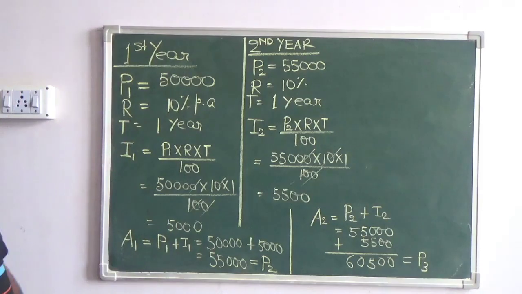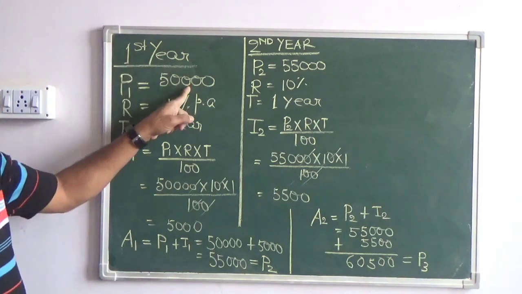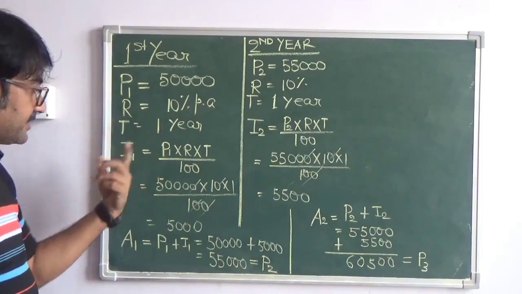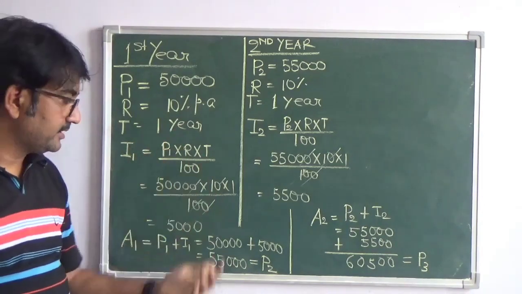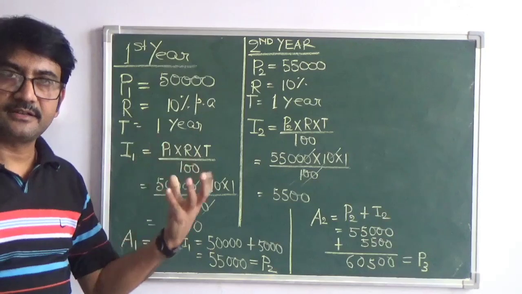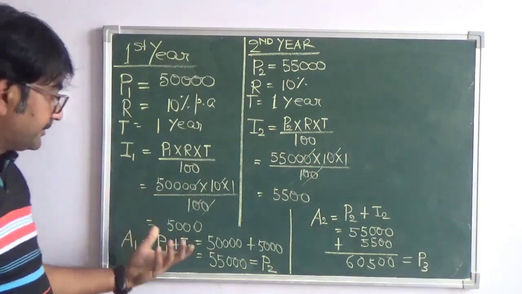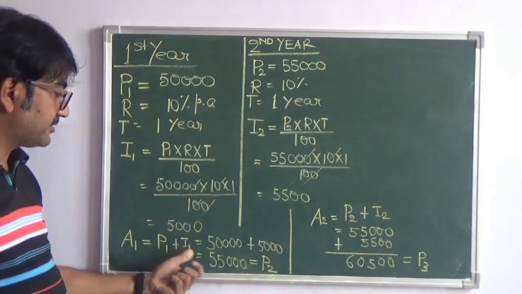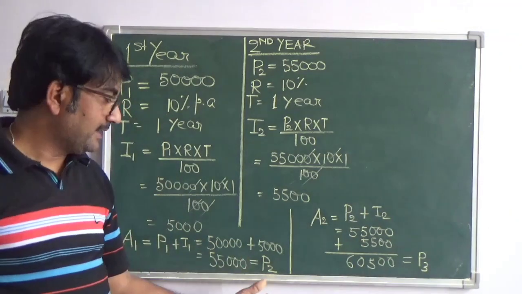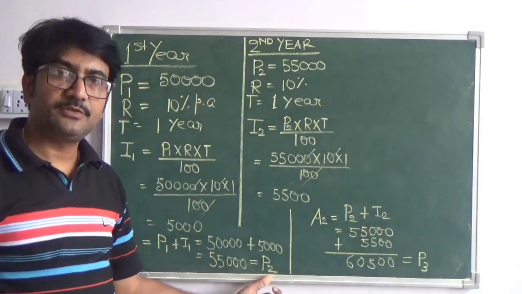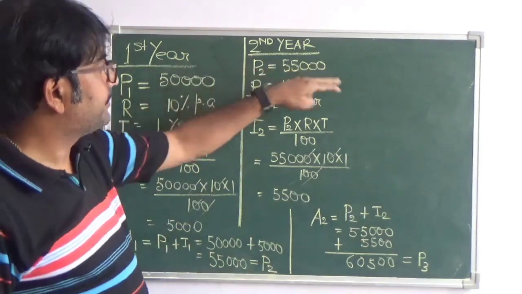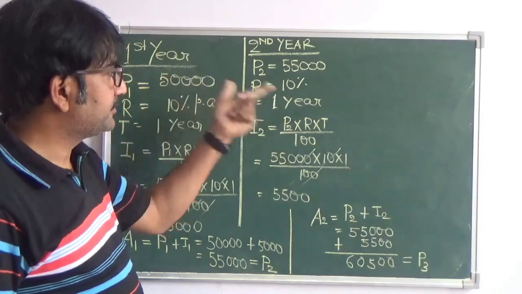So let us see again. First year P1 is 50,000, the rate is 10%, time is 1 year. So I1, the interest for the first year, if you put all the values, you get 5,000. Then the amount at the end of the first year is the principal plus the interest, that comes to 55,000. Assume it as P2, the principal for the second conversion period. So P2 is 55,000, rate is 10%, time is 1 year.